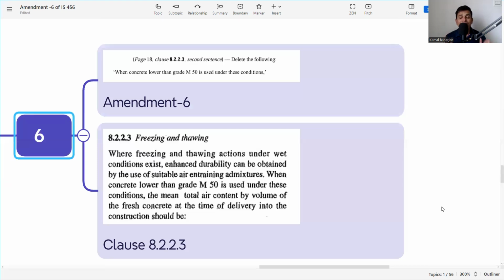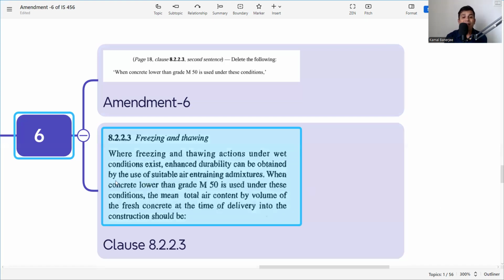What is the freezing and thawing cycle? I have made a detailed video, you can check that one. But the freezing and thawing cycle is this: inside the concrete, whenever we are working in a very cold area and the environmental temperature goes below the freezing point, the water inside the concrete also becomes crystallized ice. Whenever it forms ice, the volume increases, and due to the volume increase, stress is developed, and the concrete can crack and spalling can happen. So these are the freezing and thawing cycle effects.